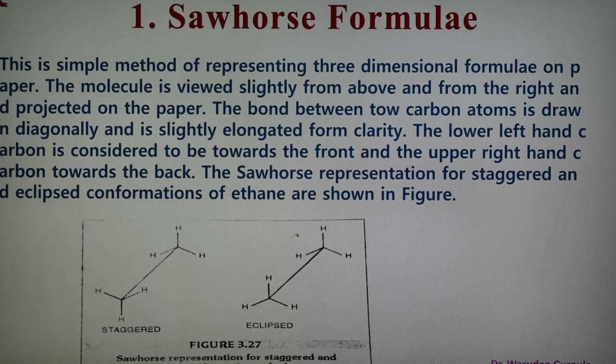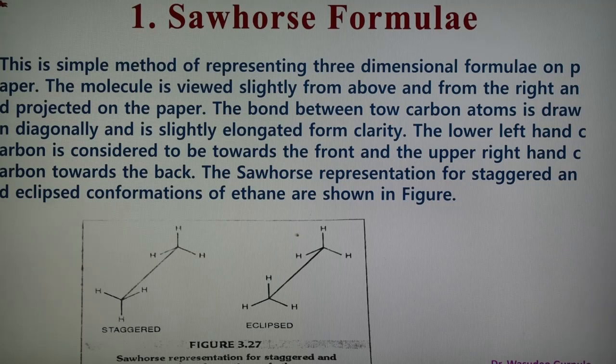The Saw-Horse is a simple method of representing the three-dimensional formula of the molecule on paper. In this case the molecule is viewed slightly from above and from the right and projected on the paper. The bond between the two carbon atoms is drawn diagonally and is slightly elongated for clarity, so the bond is longer.